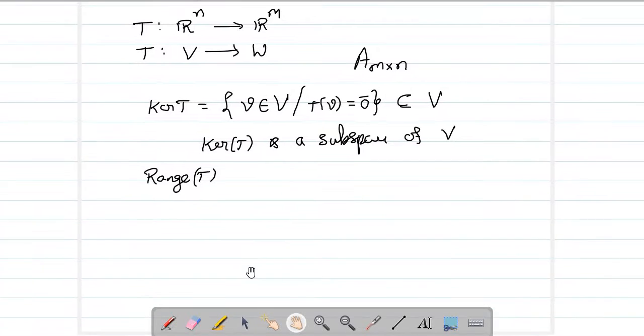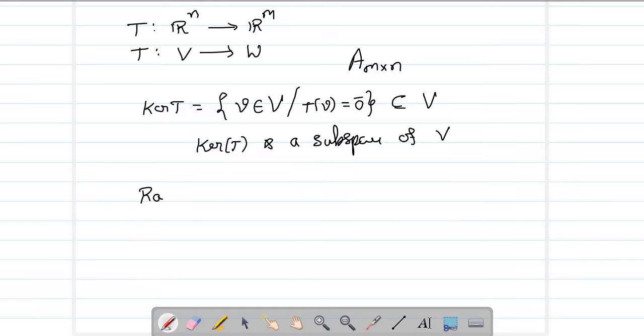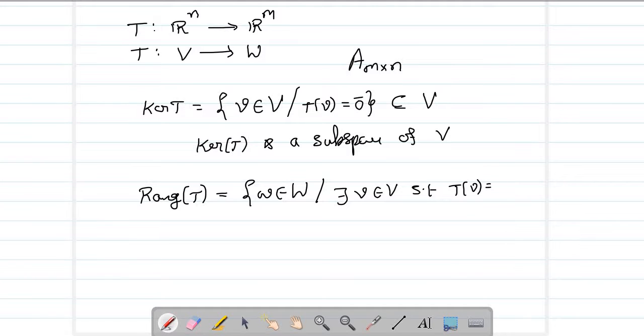And similarly, you can observe that the range of T, that is, you are collecting all elements in W which have pre-images, that is, the image of v is going to be w, or I should write it like this: there exists some v in V such that the image of v equals w. So we are collecting all elements which have pre-images. Now this is a subset of W, and you can see that this range of T forms a subspace of W.